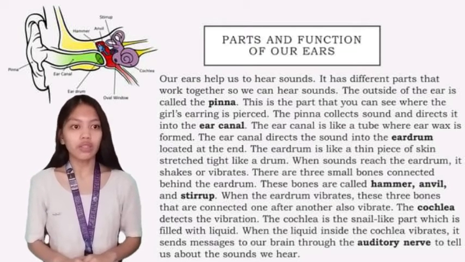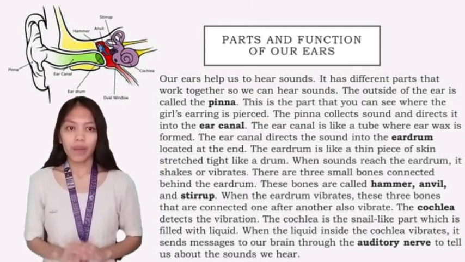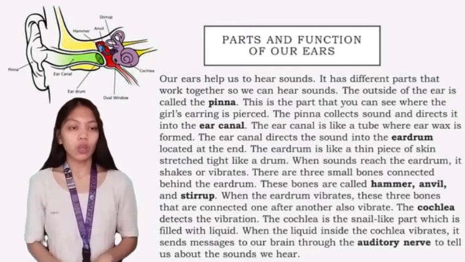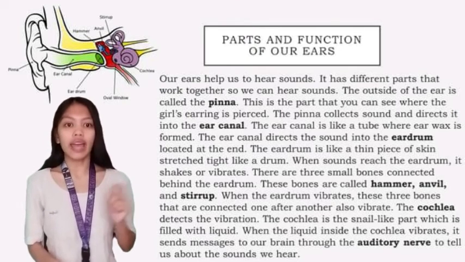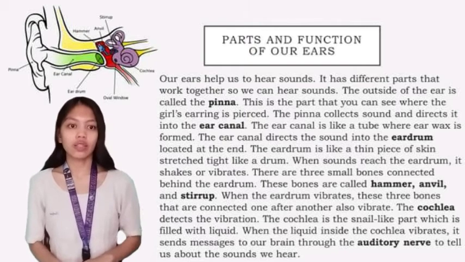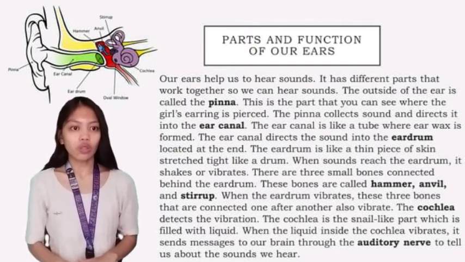When sounds reach the eardrum, it shakes or vibrates. There are 3 small bones connected behind the eardrum. These bones are called hammer, anvil, and stirrup. When the eardrum vibrates, these 3 bones that are connected one after another also vibrate.